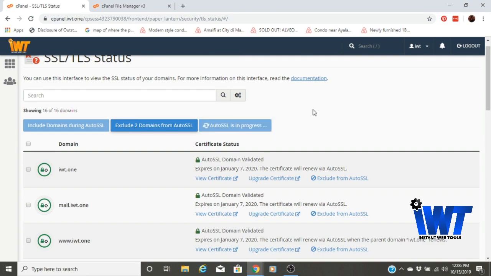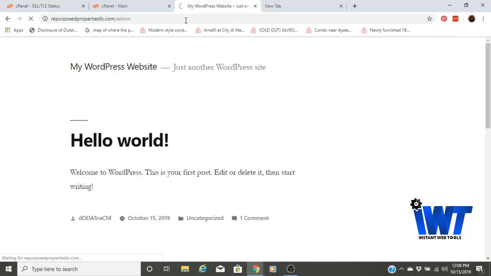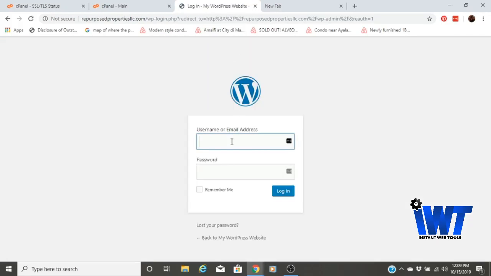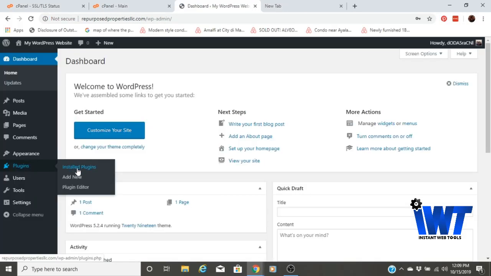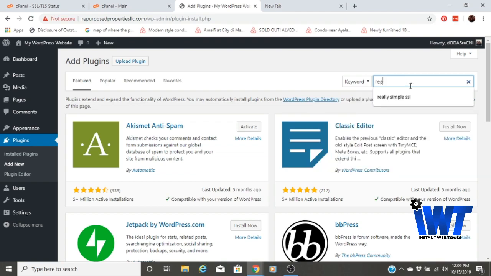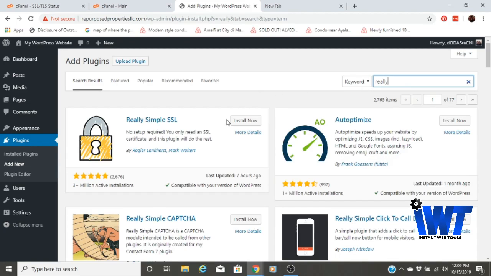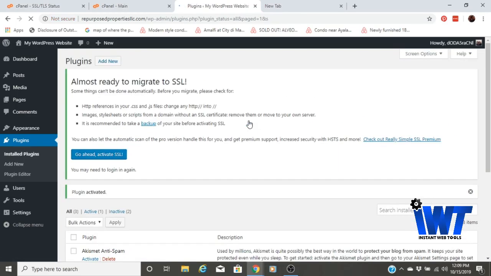Then once we're done, we're going to go to WordPress, log into your dashboard, and hover down to the plugins. Once you find the plugins, install the plugin named Really Simple SSL. Once you've installed it, go ahead and activate it, and we're done. That's how you install the SSL.